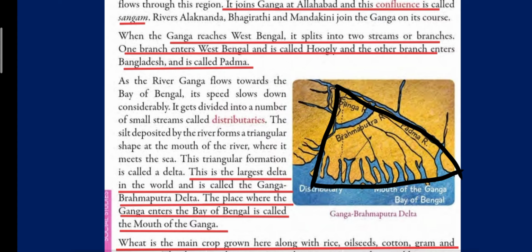Now this is the largest delta in the world and is called the Ganga Brahmaputra Delta. The place where the Ganga enters the Bay of Bengal is called the mouth of Ganga. So this triangle-like shape is known as delta, and this delta is the world's largest delta and is called the Ganga Brahmaputra Delta, or it is also known as Sundarbans Delta. This Sundarbans is not mentioned in your book, but it is also known as Sundarbans Delta, and it is the world's largest delta.